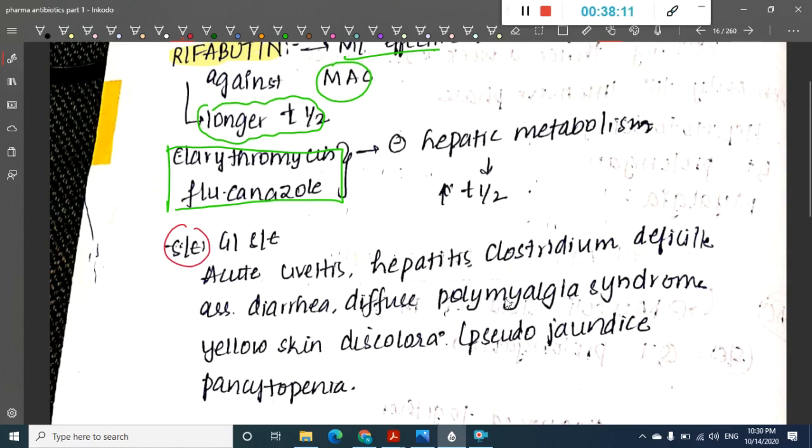The side effects are GI side effects, acute uveitis, hepatitis, and Clostridium difficile associated diarrhea. It causes diffuse polymyalgia syndrome, yellowish skin discoloration which is pseudo jaundice, and pancytopenia. So this is about rifabutin.